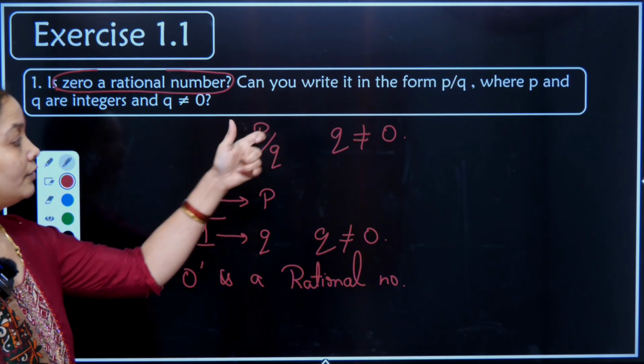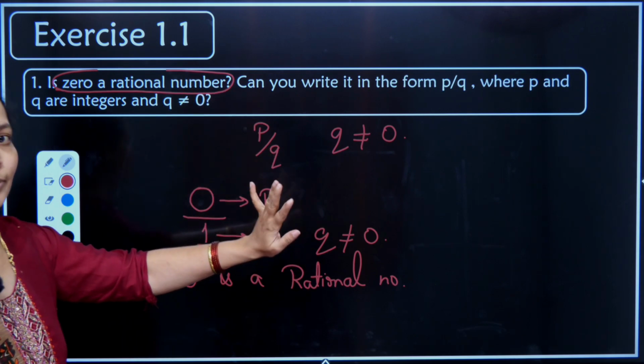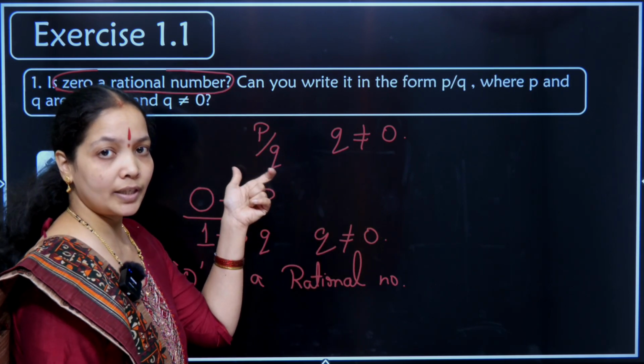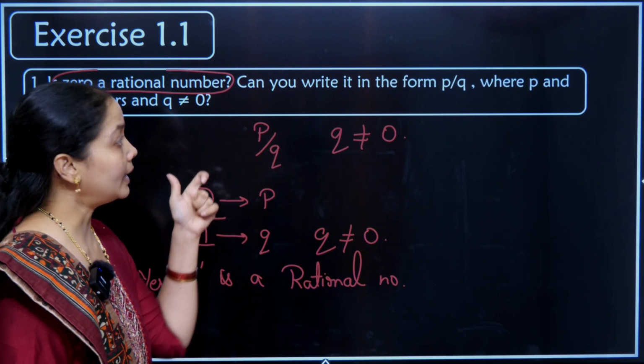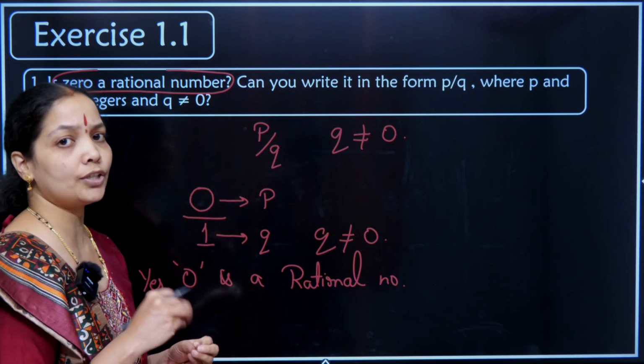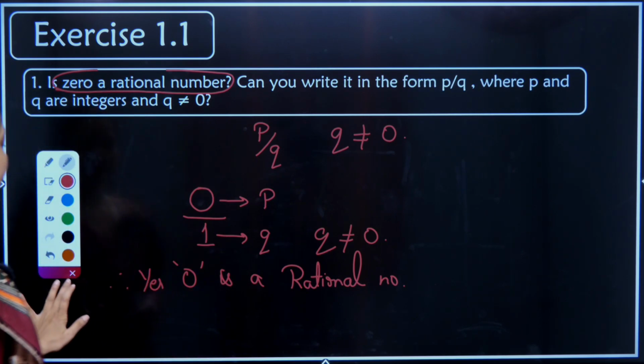Okay. So whenever any rational number is given, just analyze the rational number properly so that you make yourself understand with the help of the definition and answer point to point, so that you are not elaborating or going too short in the writing part of maths. All right. Going to the second question.